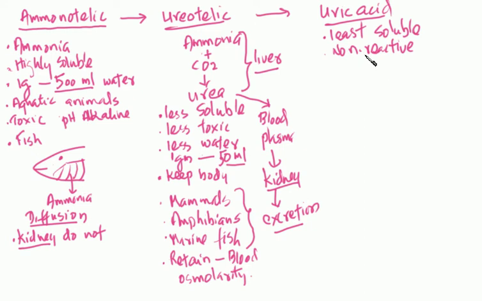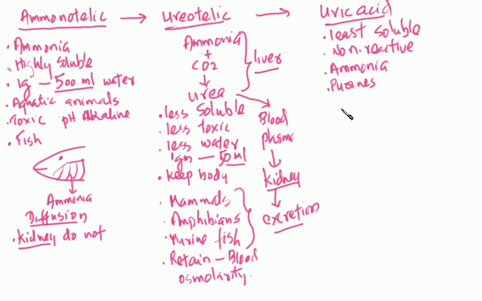It has no effect on the cells, on the enzymes, on the pH. Mostly uric acid is produced from ammonia. Like in humans, it's produced from purines which are taken in along with the food. The purines are converted into uric acid.